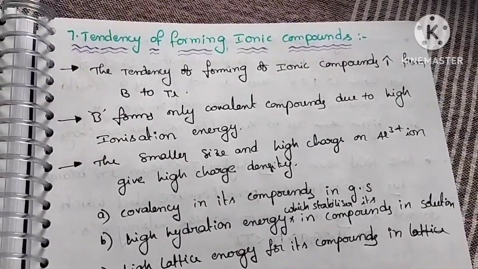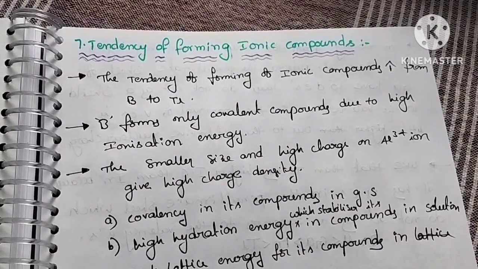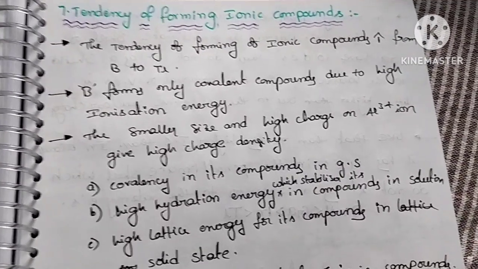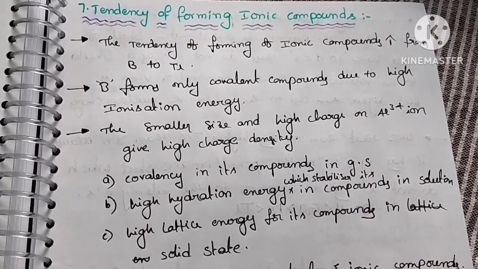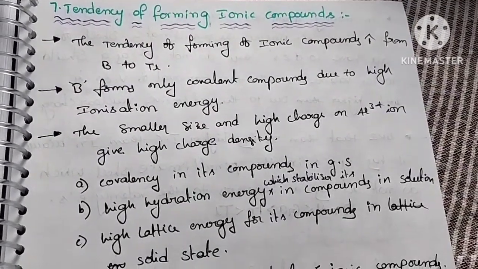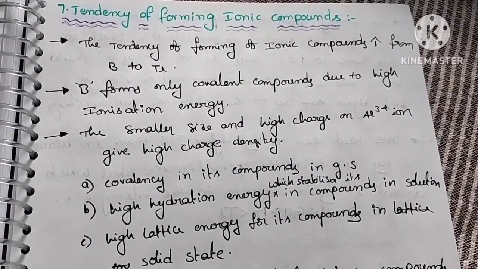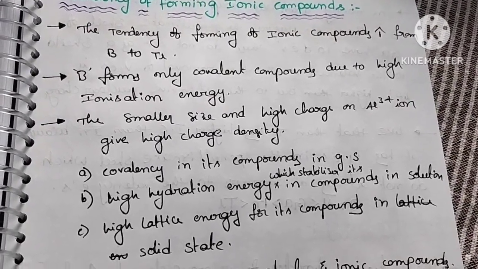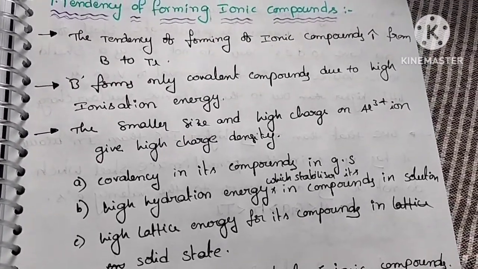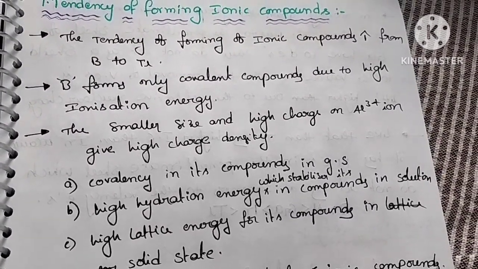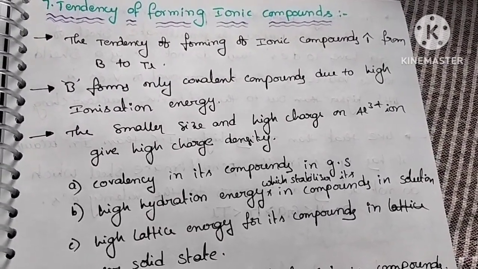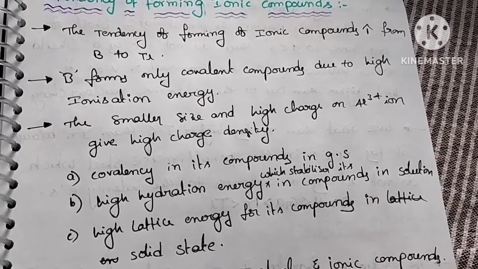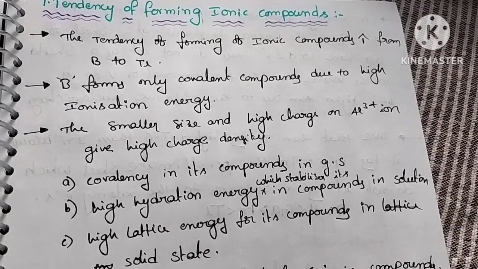Coming to the seventh physical property, tendency of forming ionic compounds. So the capacity of forming ionic compounds in group 13 elements, how is it? So the tendency of forming ionic compound increases from boron to thallium. So boron forms only covalent compounds due to high ionization energy. Except boron, the remaining elements have increasing capacity to form the ionic compounds.